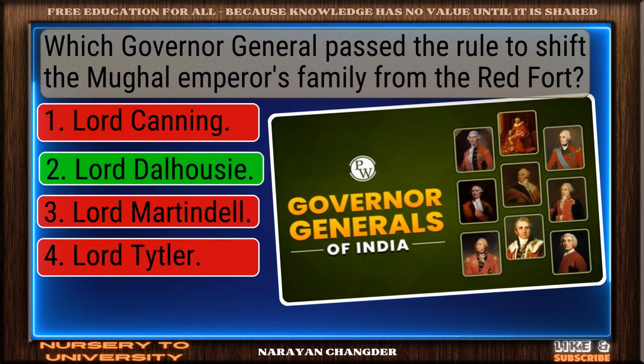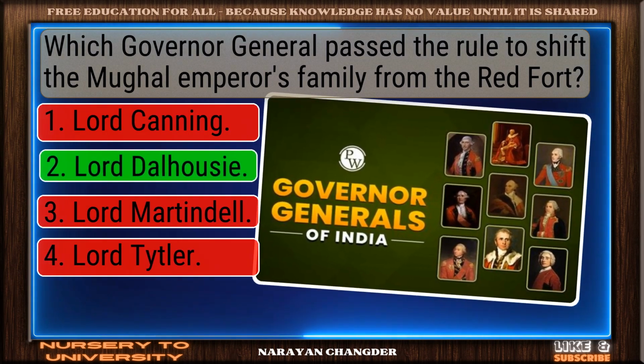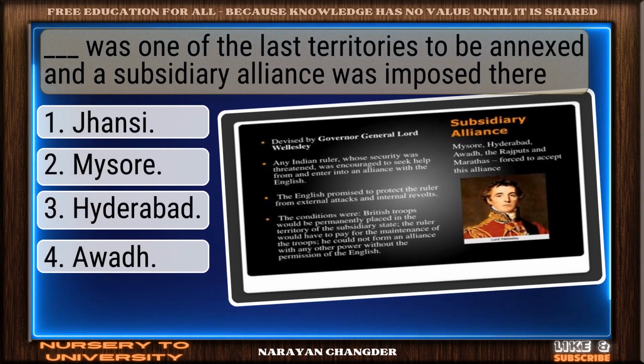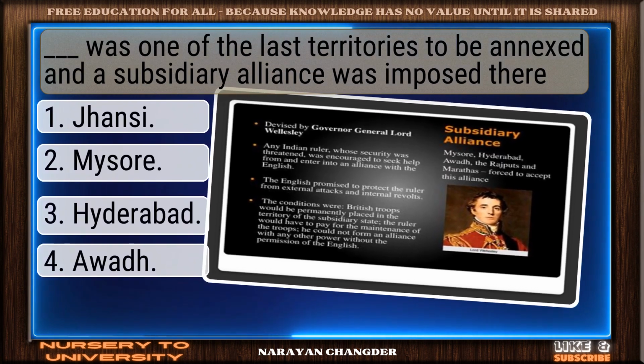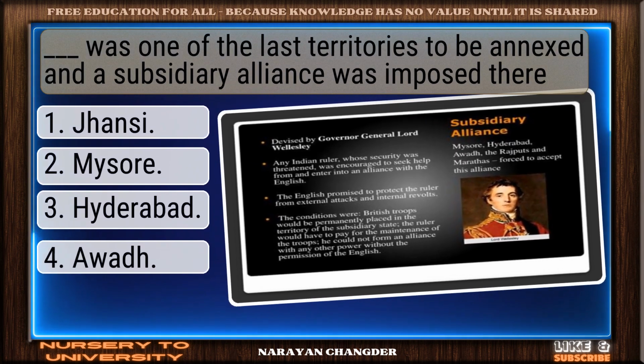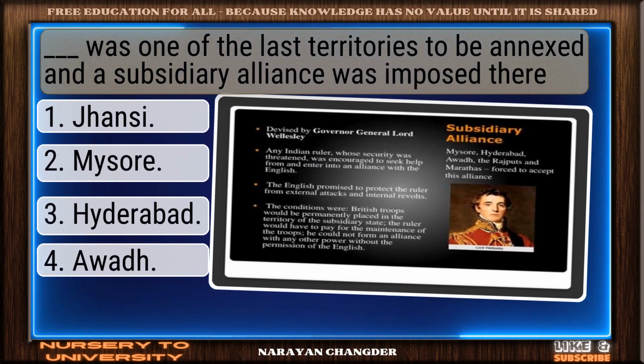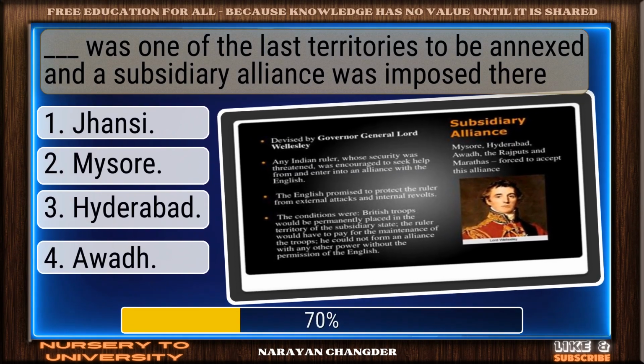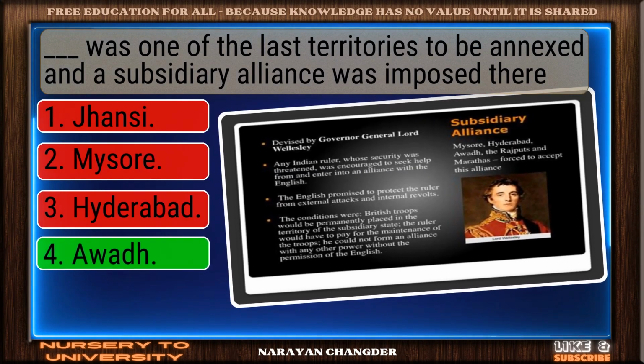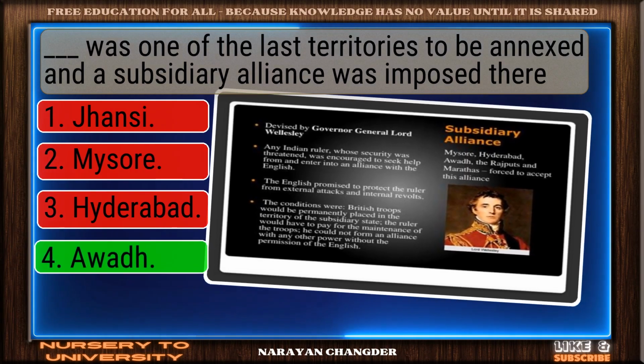Nice work. You chose Lord Dalhousie and it is correct. Question number 31. Dash was one of the last territories to be annexed, and a subsidiary alliance was imposed there. Nicely done. Awadh is a solid answer.